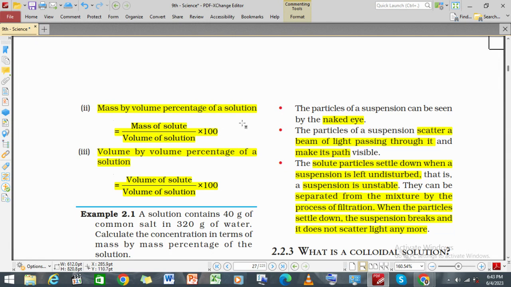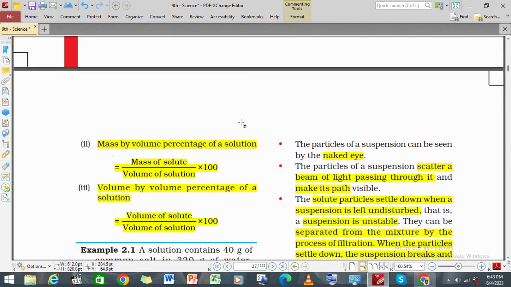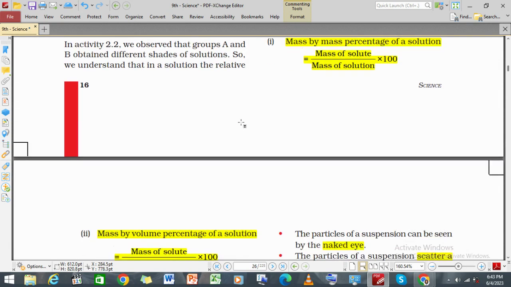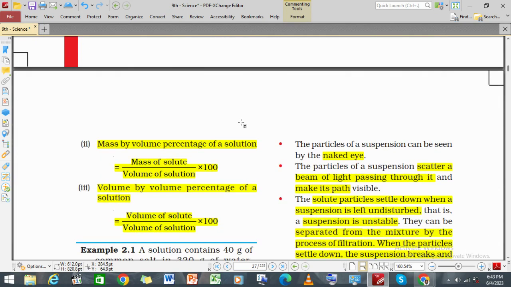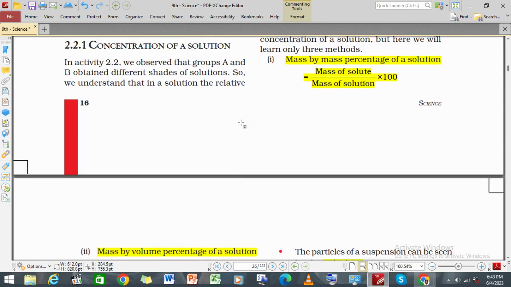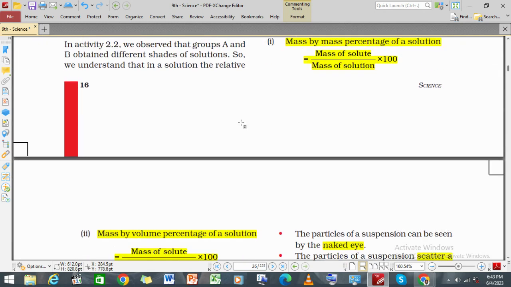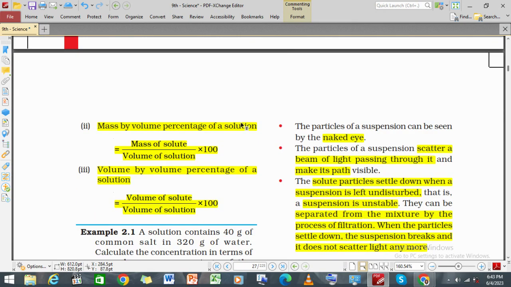That means we have the solute and the solution, and every time we will have the solute and the solution. The first one was the mass by mass percentage of a solution. Another one is the mass by volume percentage of a solution.